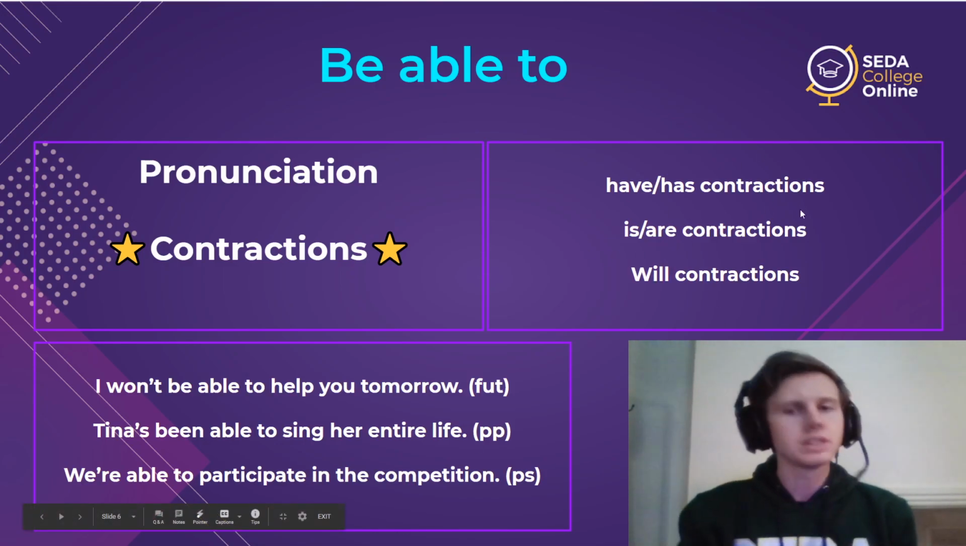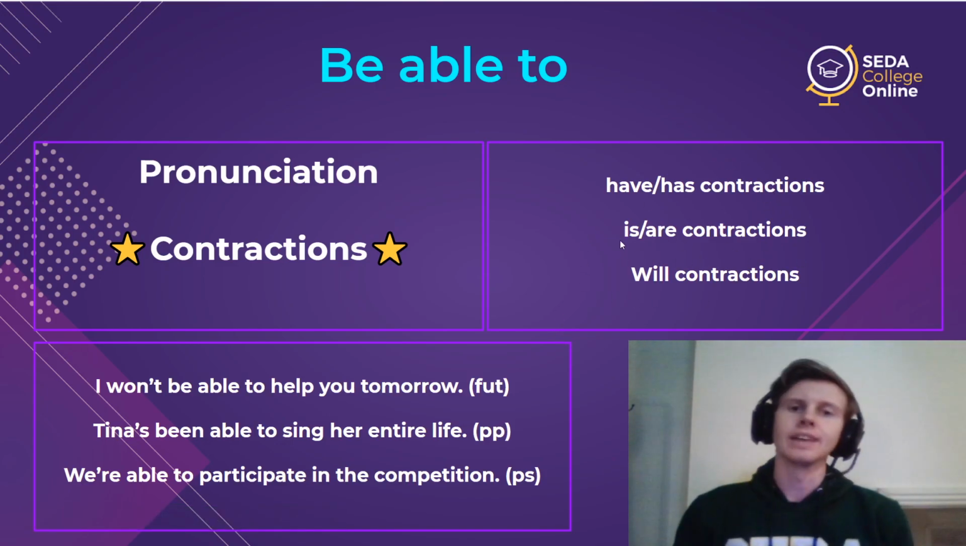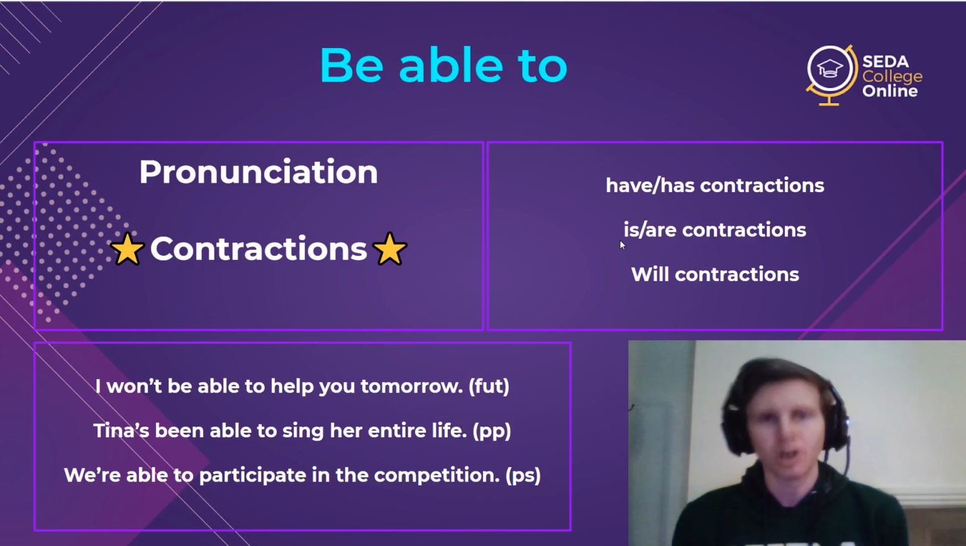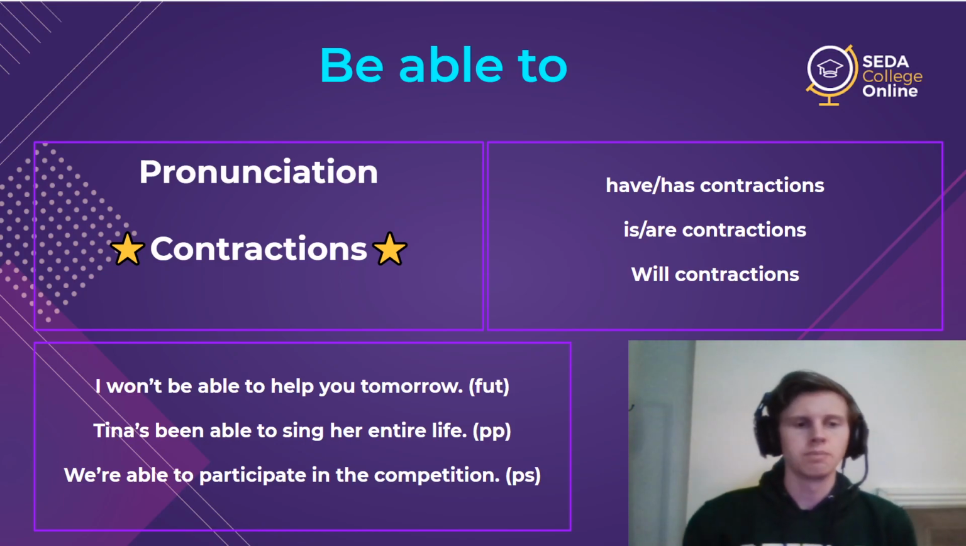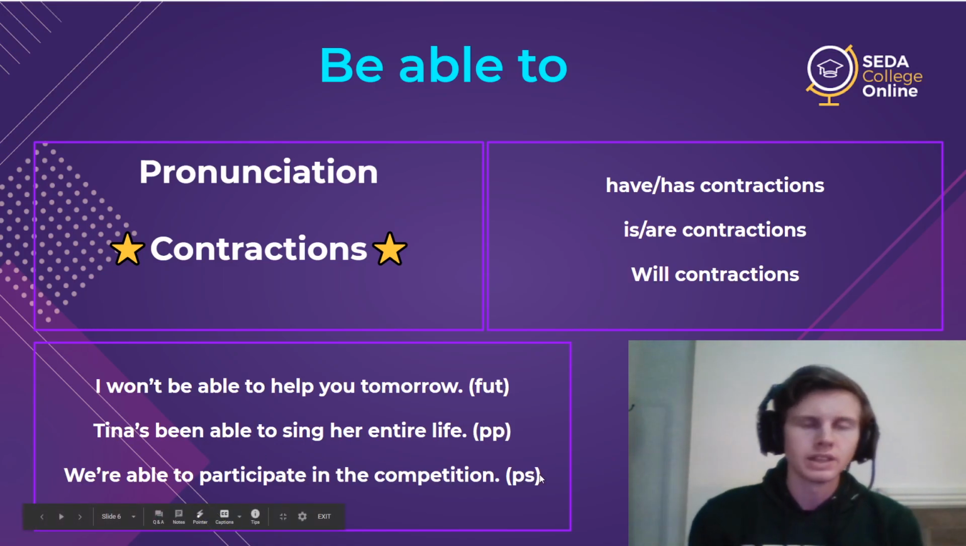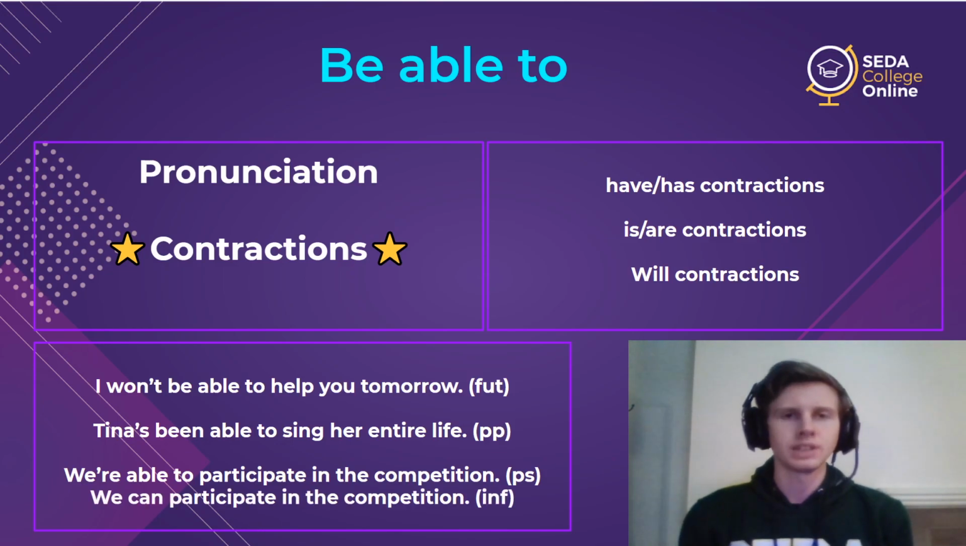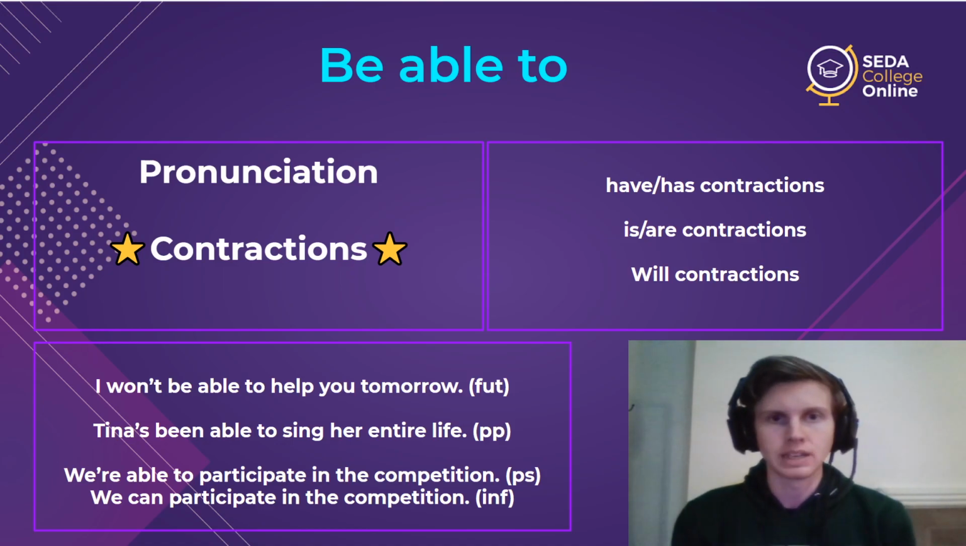So all of these contractions that we've talked about in previous videos, they're coming back again, and we're using them in new environments, in new contexts, so don't forget them. And so this is where I want to make my point about be able to in the present and be able to in the past with can and could. These two sentences are totally equal. We can participate in the competition. We're able to participate in the competition. They're totally equal. The difference is formality.